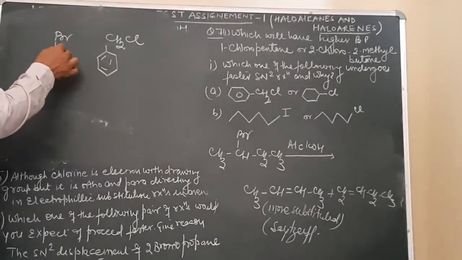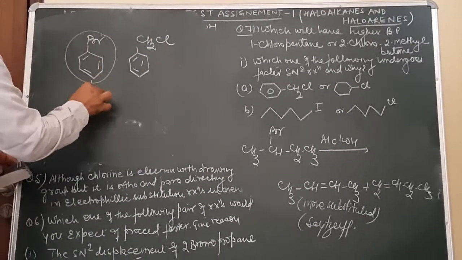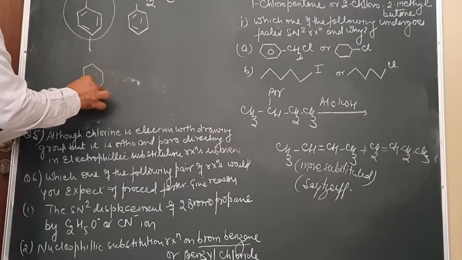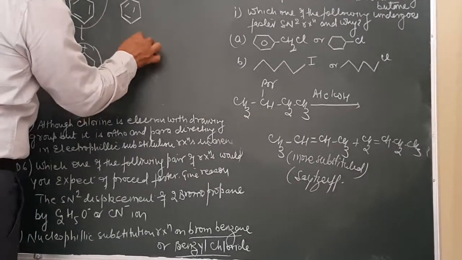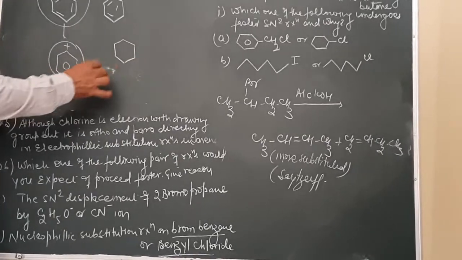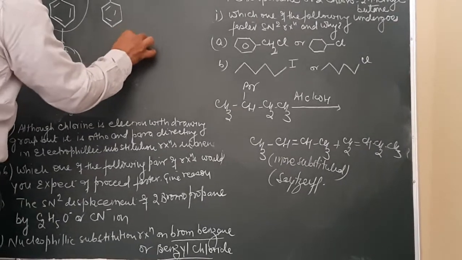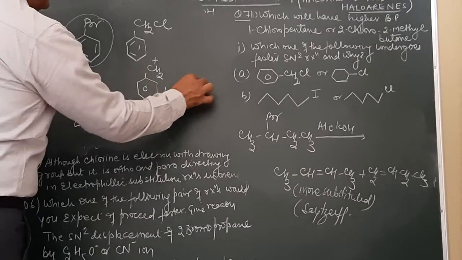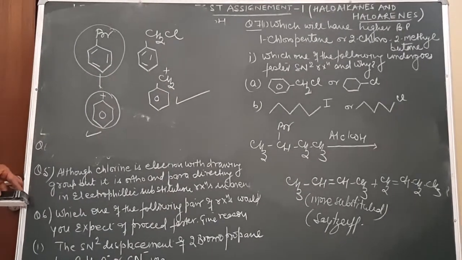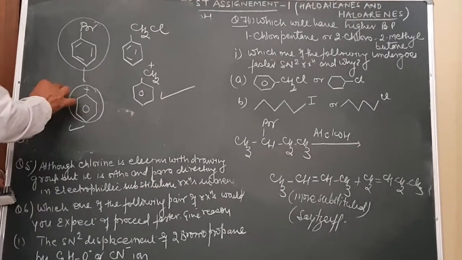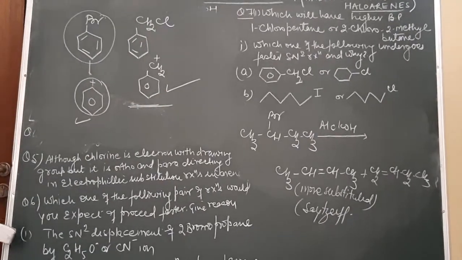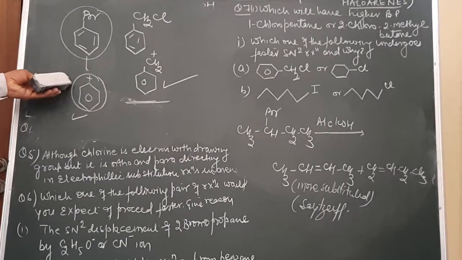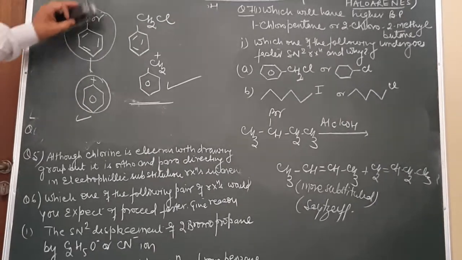I have already told you, in this case, the carbocation will be a benzyl carbocation, which is a stable carbocation. Here the carbocation was phenyl carbocation. Here the carbocation is benzyl carbocation. So this will be undergoing faster SN2 reaction as compared to this. Reason, because benzyl carbocations are more stable as compared to phenyl carbocation. I think all these questions must be very clear.